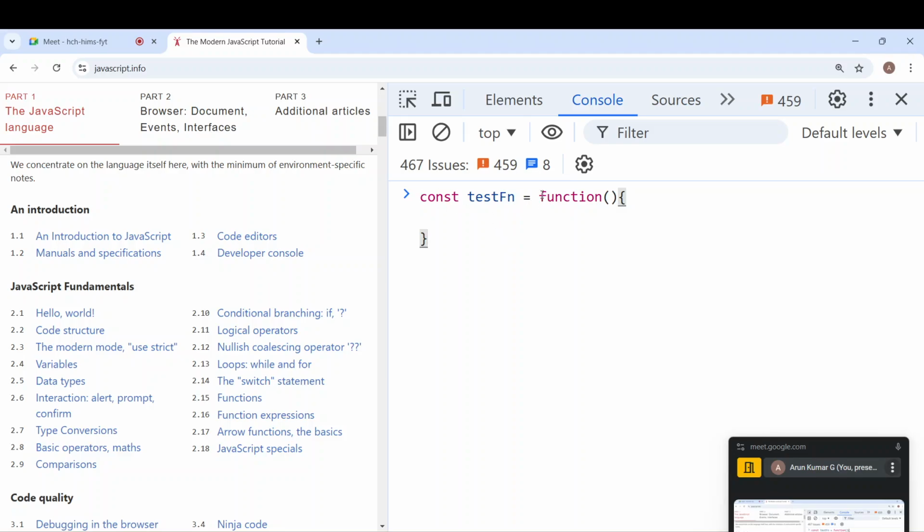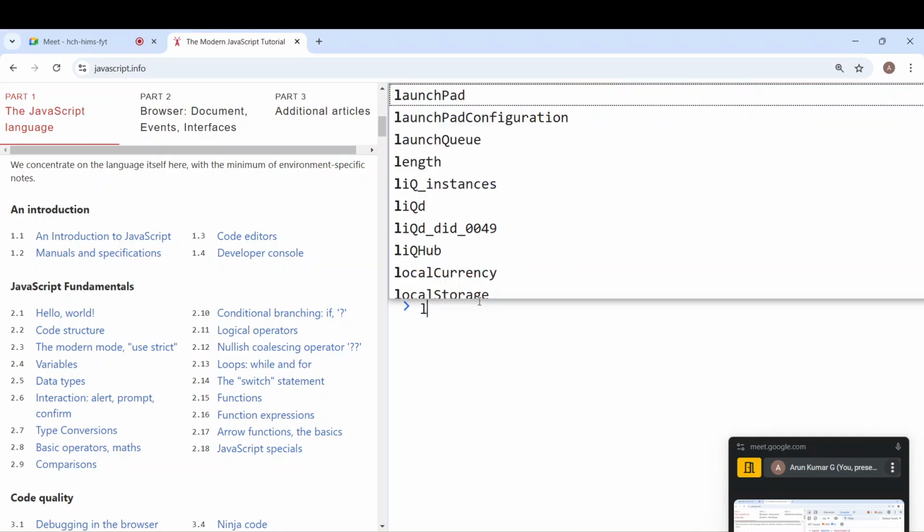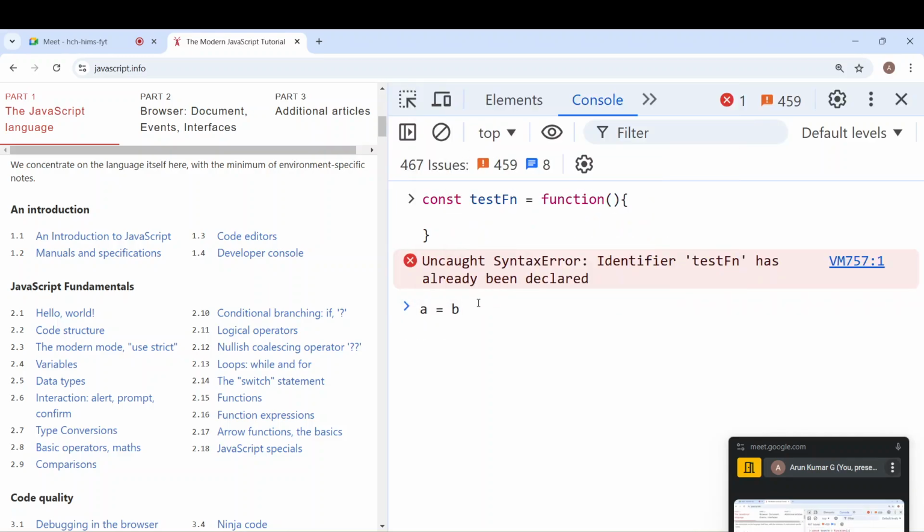Now this function reference, I'm assigning it to a variable. And this syntax looks like LHS is equal to RHS, something like A is equal to B, correct? This is called an expression, an assignment. What is the syntax called? Expression.